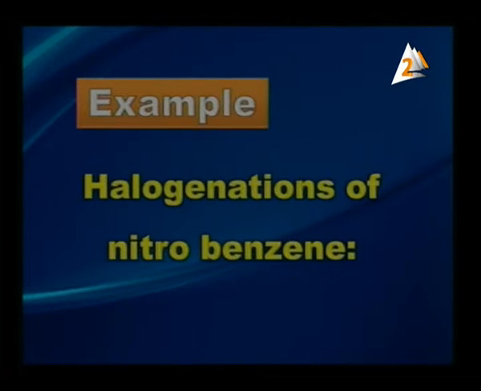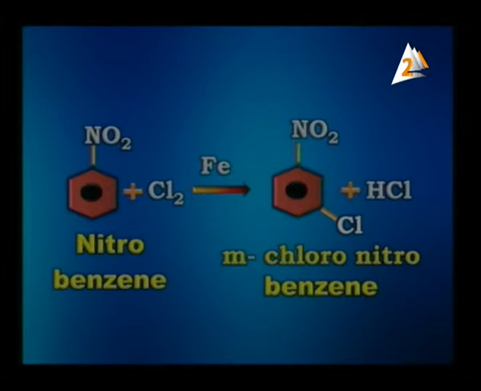For example, the halogenation of nitrobenzene. Here the nitrobenzene, when it reacts with chlorine in the presence of iron, gives metachloronitrobenzene and HCl gas is produced. Here, my dear student, if you are going to name it by IUPAC name, it will be 3-chloronitrobenzene.